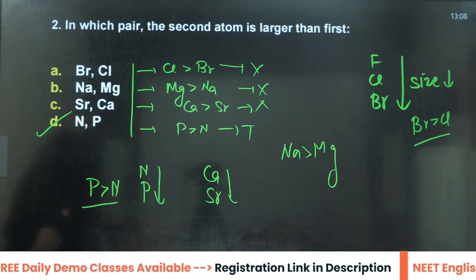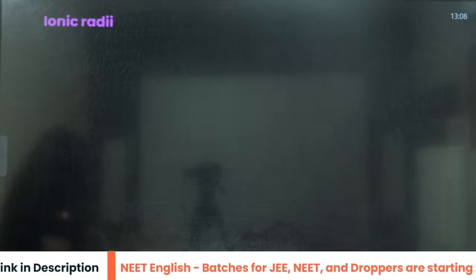Right? D is the correct answer. Right, beta? Now, let us talk about ionic radii.